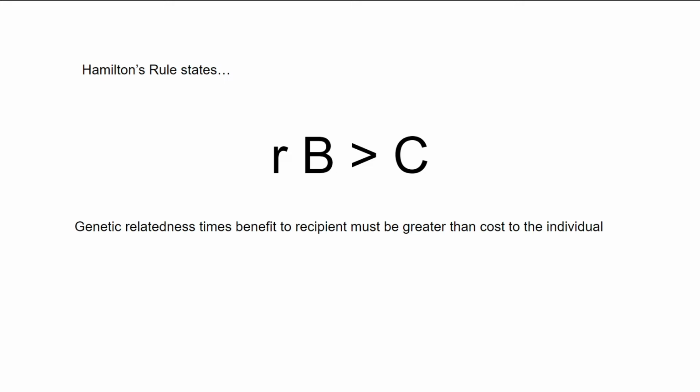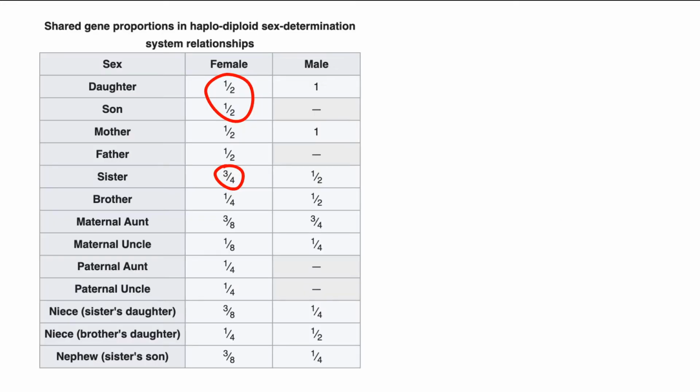But of course, that has its limits and you wouldn't do anything for even family members. If your brother asked you for a donation of all your money so he could buy some monkey NFTs that will totally go up one day, you wouldn't do that because even though he's so related to you, he's unfortunately your brother, he's going to benefit so little and the cost to you is going to be so great.